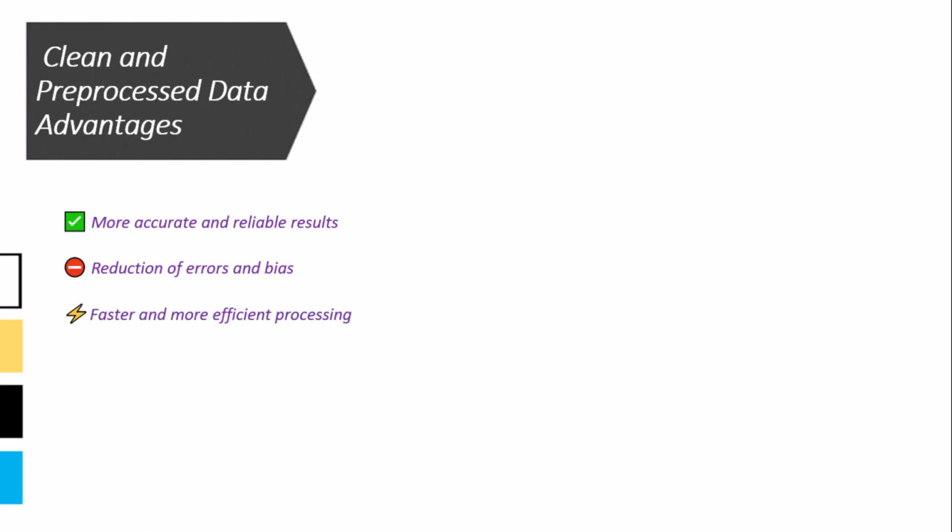Removing irrelevant columns, normalizing values, or transforming variables allows algorithms to work faster and with fewer resources. This improves performance, especially with large datasets. Many machine learning and visualization techniques need data in specific formats. Preprocessing ensures the data is ready to use without errors.